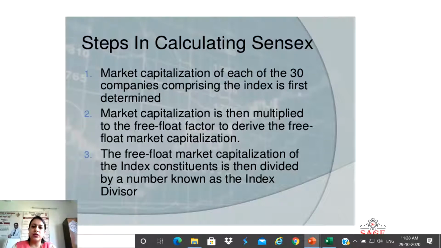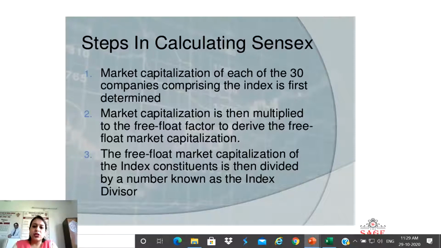One is that we have to select those companies which have mostly actively traded stocks. Then the growth rate should be high over so many years, the stocks of that company should be high in demand, that sector should be high in demand, only then should it be included in those 30 companies. And the main criteria is the market capitalization.